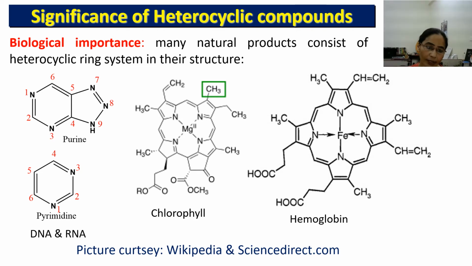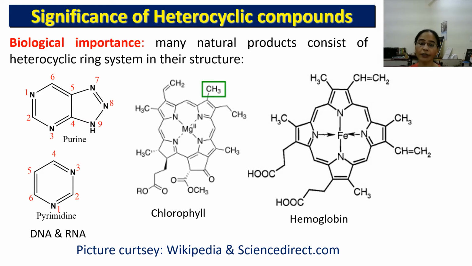And here you can see the examples given, purine and pyrimidine. These are called nitrogenous bases in our nucleic acid, and these compounds are responsible for the inheritance of genetic character from one generation to another generation.